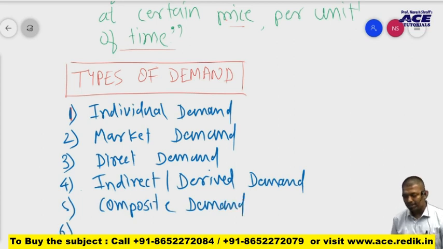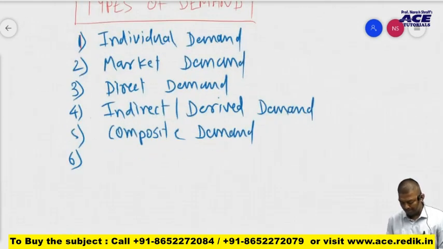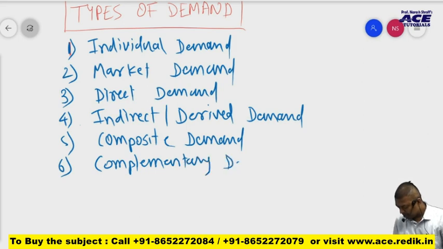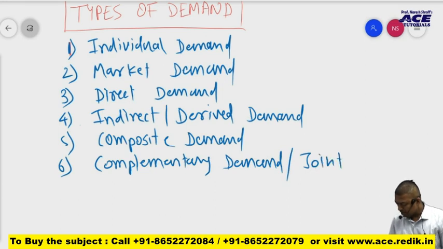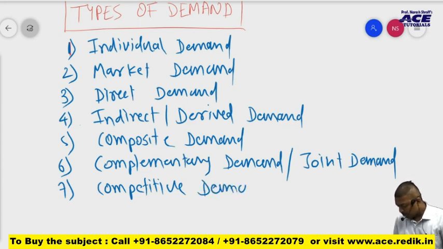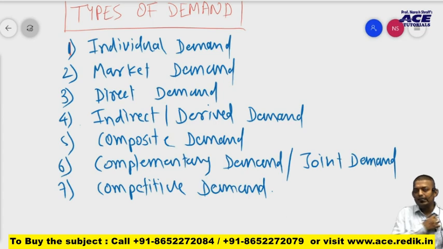I said 5, but I have added two more types. Composite demand, complementary demand, also known as joint demand. Seventh one is competitive demand. So these 7 types we are going to learn with examples and you will understand it, that is my guarantee.